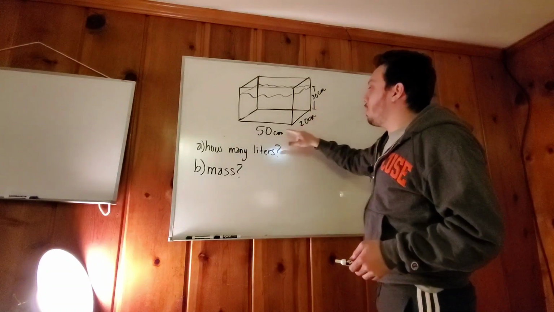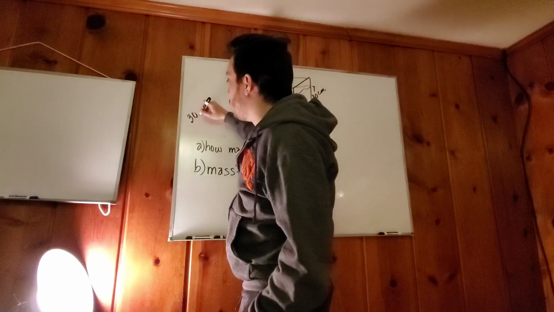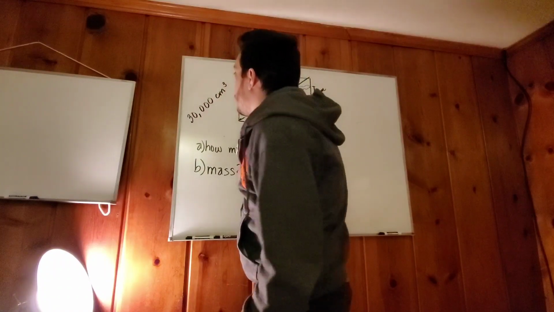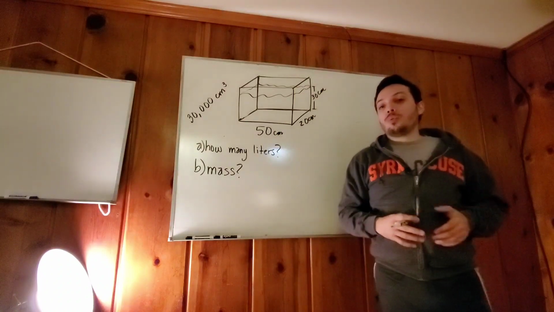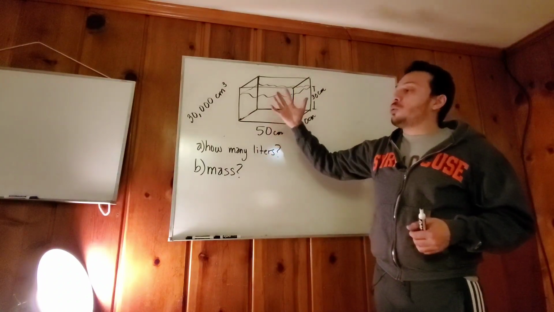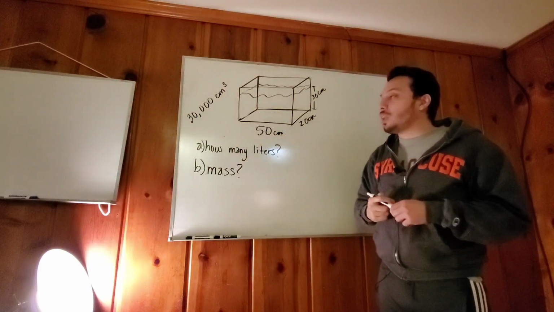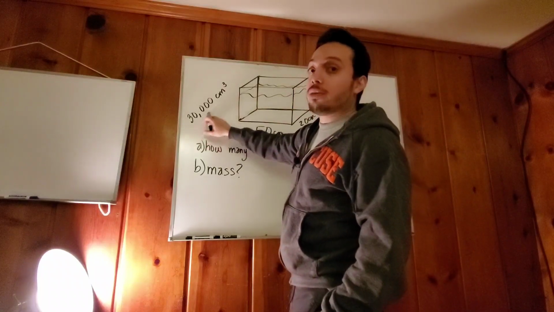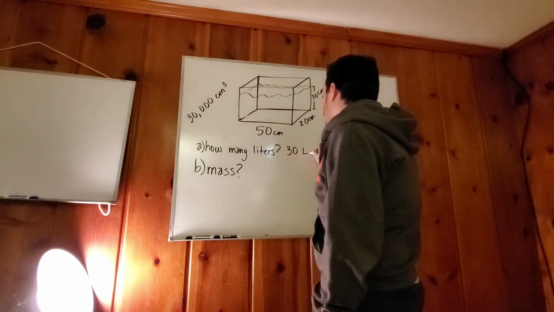Now we're going to add 3 zeros to that 30, so we're going to get 30,000 centimeters cubed. Now, if you actually remember what I wrote before, 1,000 centimeters cubed is going to be 1 liter. So in here, 30,000 divided by 1,000 would be 30 liters.